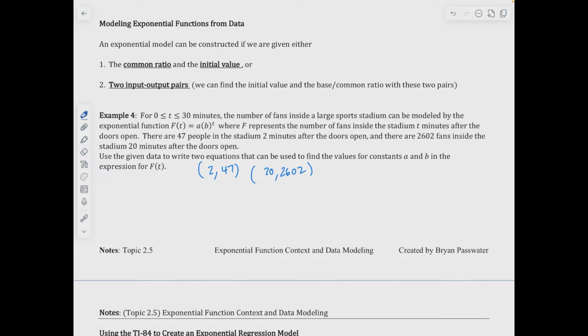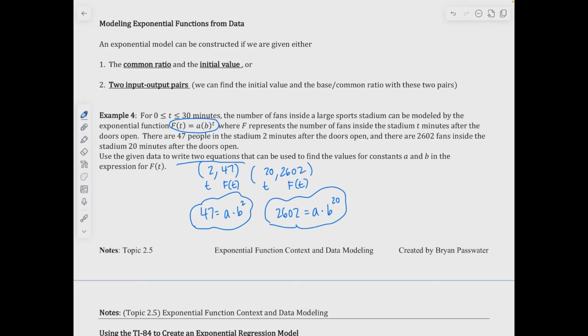So my function here, a times b to the t. My first value is t, my second value is f of t. So 47 equals a times b squared. And then the second one, 2,602, is equal to a times b to the 20th power. And that's all they're asking for. It just says write two equations. So that's what I did. Here's one equation, and here's the second equation. It doesn't say solve. It just says write the equation.